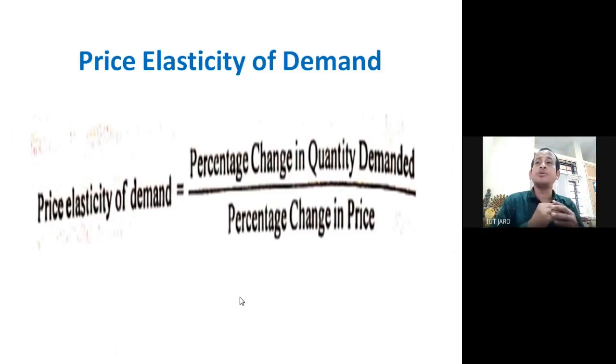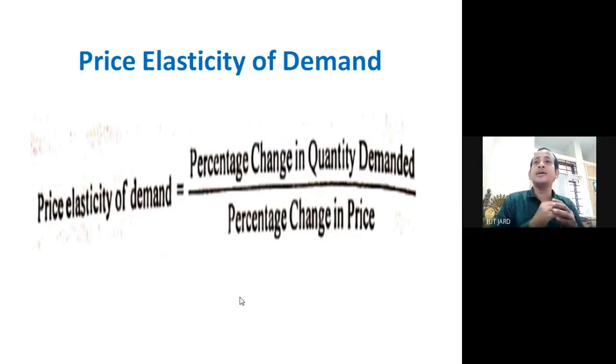Now, we'll discuss price elasticity of demand. We have already discussed price elasticity of demand, but again we'll go through a revision. Price elasticity of demand is the ratio of percentage change in quantity demanded to the percentage change in price, which can be written like this: price elasticity of demand equals percentage change in quantity demanded divided by percentage change in price.